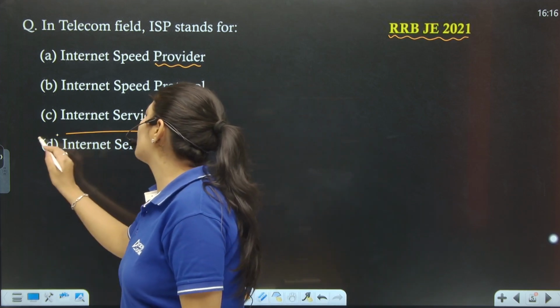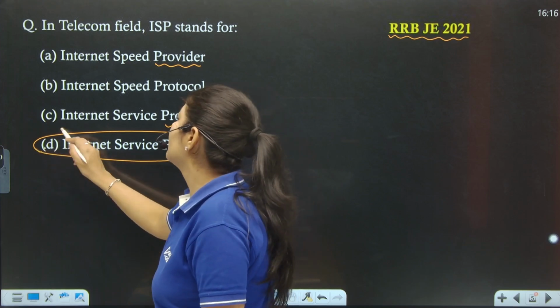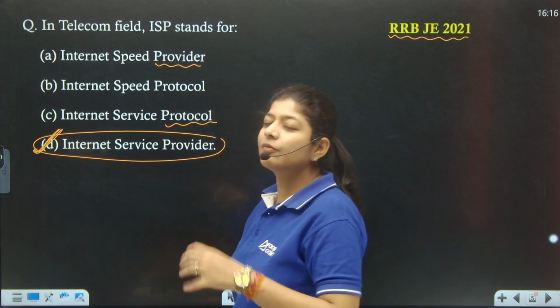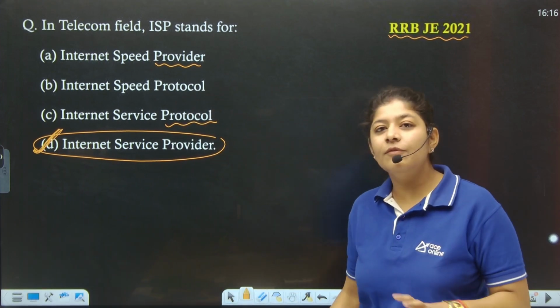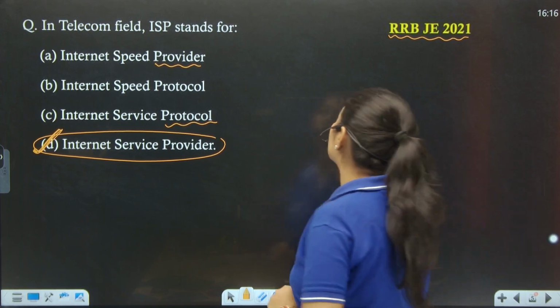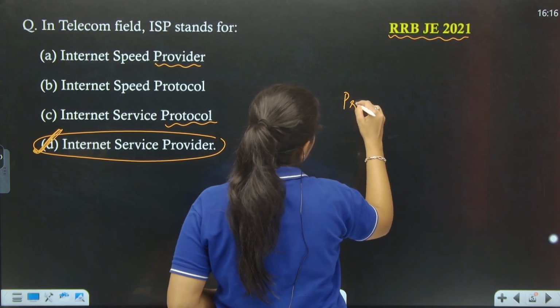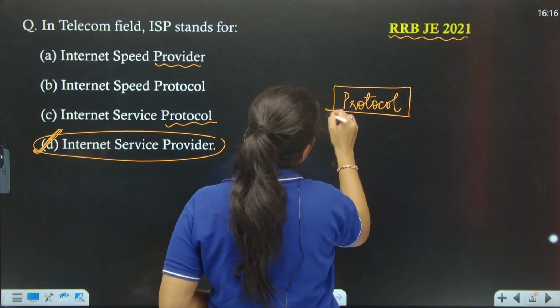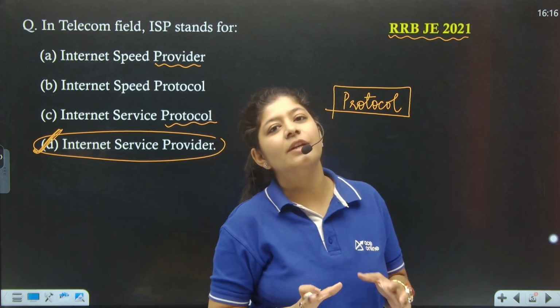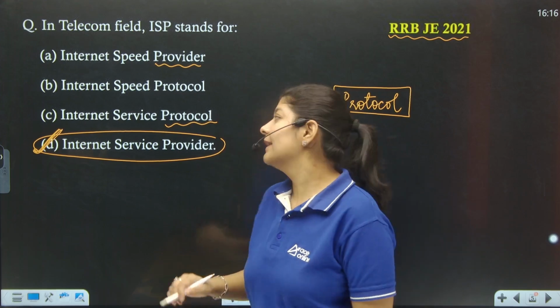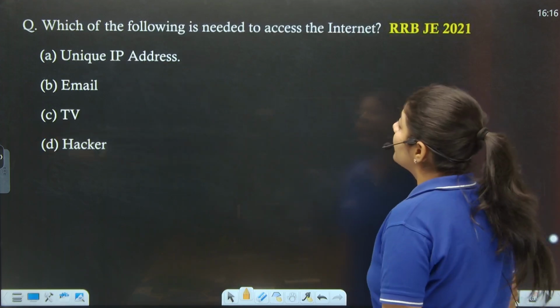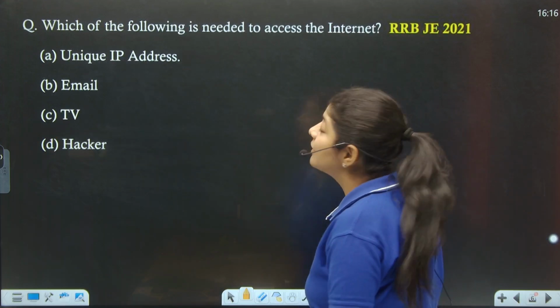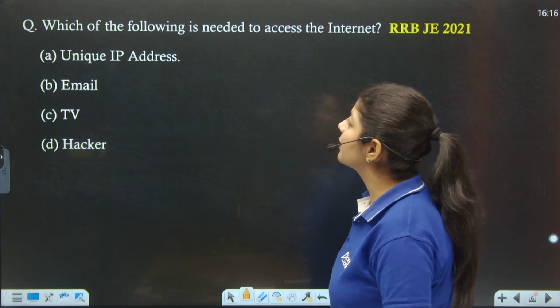That means your option number D is the correct one. If you observe most of the full forms, here we are having a term protocol. So you especially need to take care in which we are using the protocol and in which we are using the provider, right?